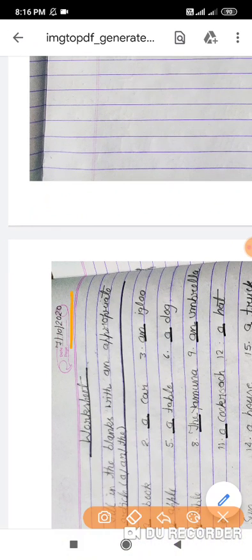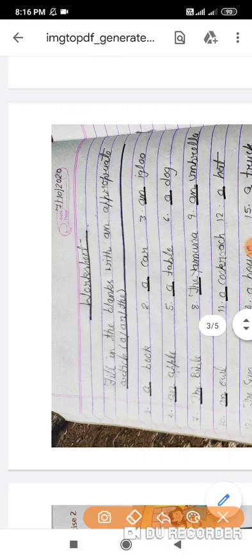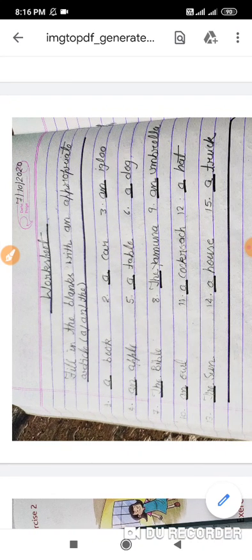So let us see the worksheet. First you mention the date 7/10/2020. Then write the first heading, worksheet, and underline it. After that, write the next heading: fill in the blanks with an appropriate article, a, an and the. I have given only some nouns without any sentence, only words, and you have to identify which type of word this is, and after that put a, an and the according to the rules.